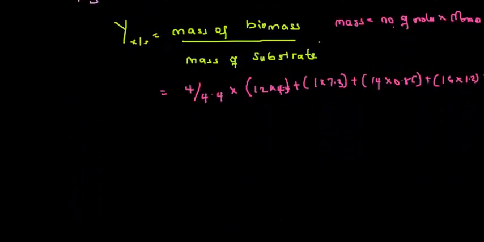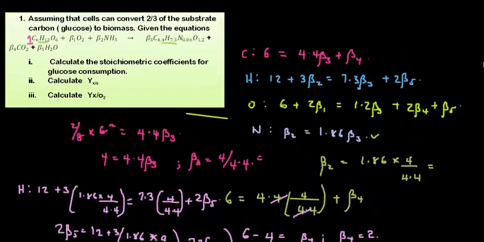So this is the molar mass times the number of moles. Number of moles is the stoichiometric coefficient, do not forget. So I have this over my mass of substrate. My substrate is glucose, and the stoichiometric coefficient of glucose in the equation was 1.